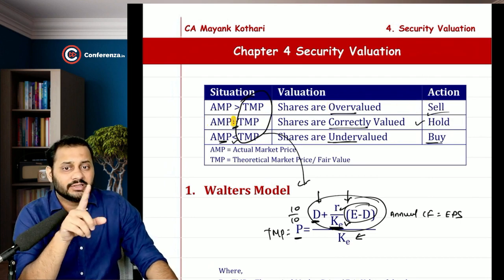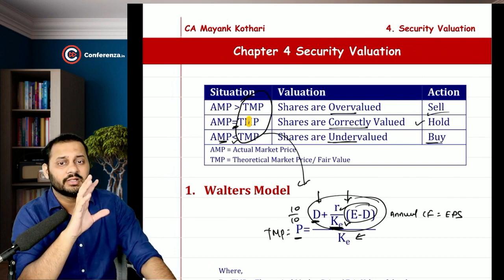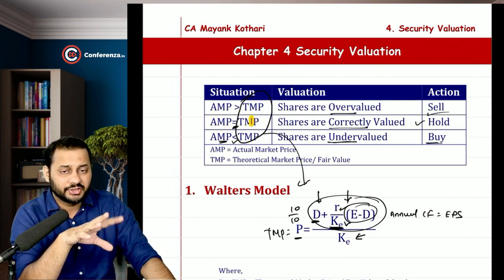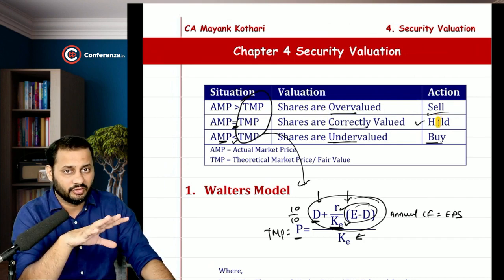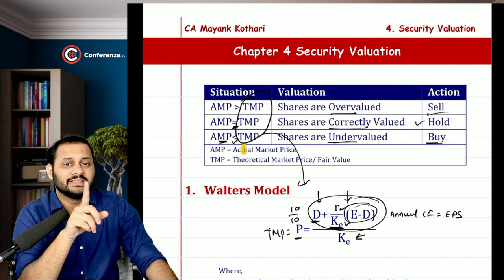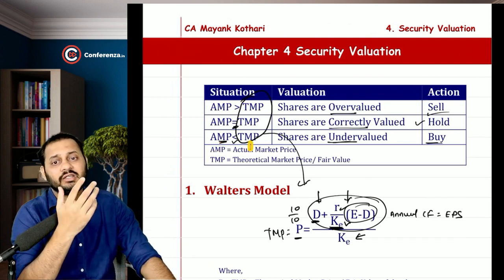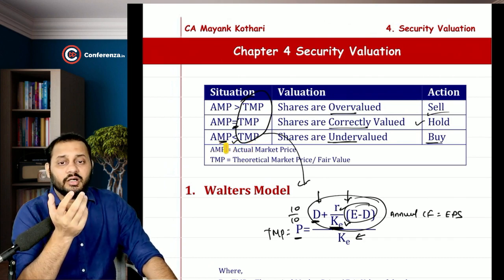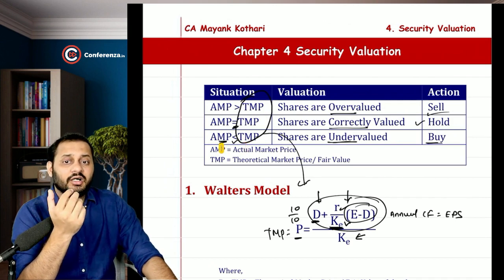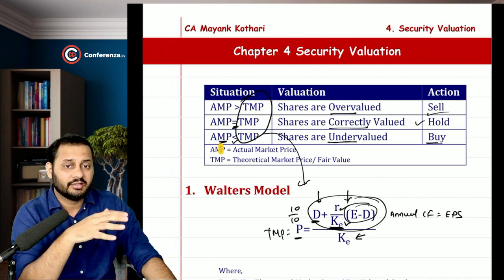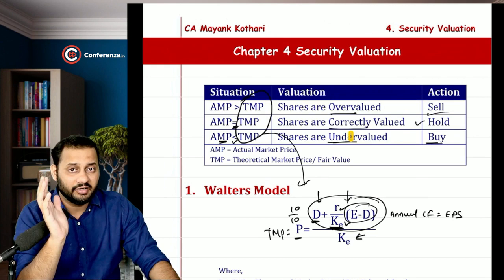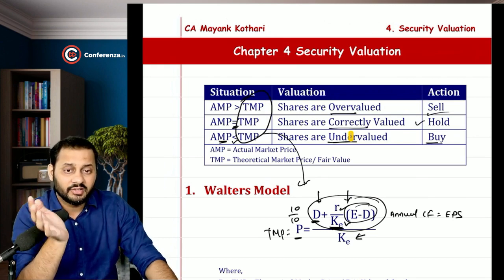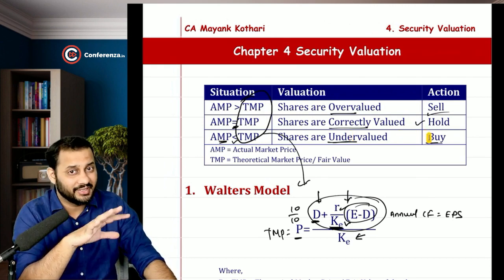If the actual market price is equal to the theoretical market price, that means the price is what we were thinking it should be, the shares are correctly valued, and we should hold on to the shares. If the actual market price is less than the theoretical market price, it means the price that we were thinking it should be in the market is much lower, the shares are selling cheap at a lower cost, they are undervalued, so we should buy the shares.